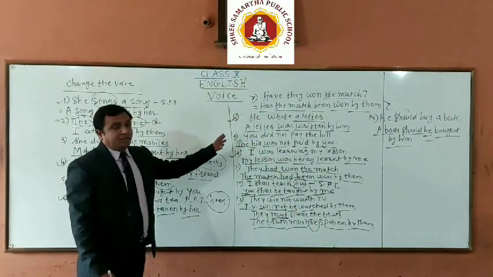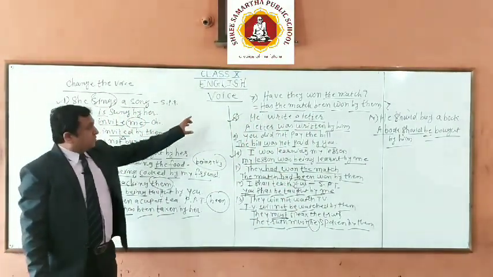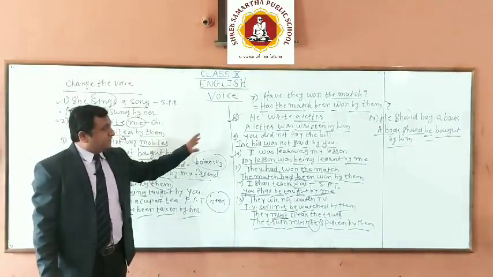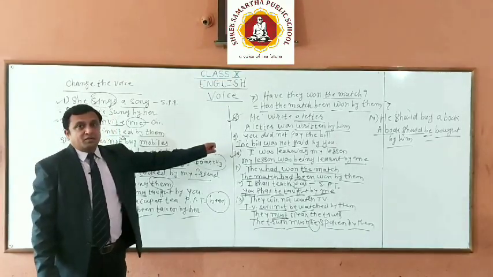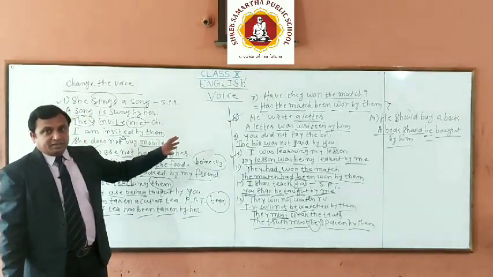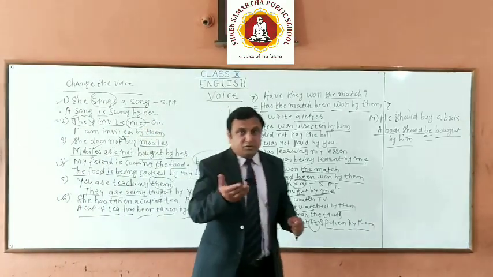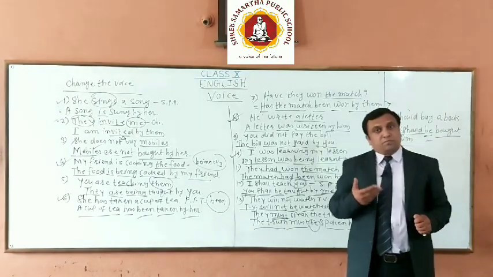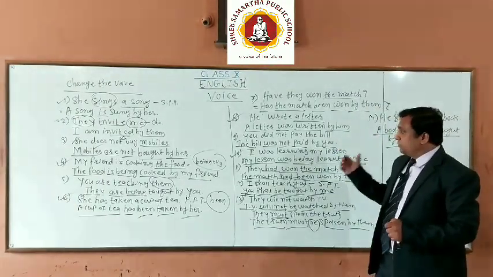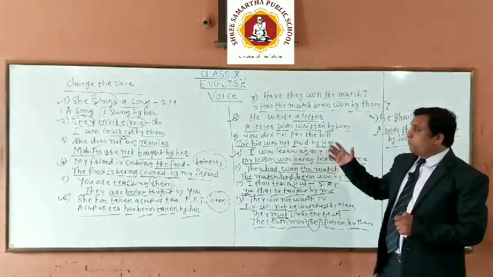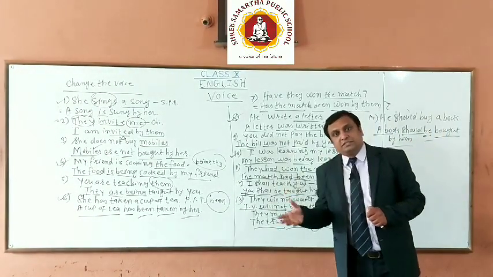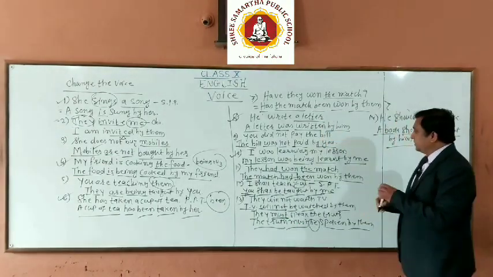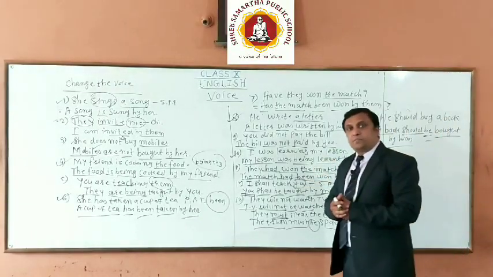Dear students, one thing you should note here: there are some tenses that we never observe here. Which are these tenses? Yes, present perfect continuous tense, past perfect continuous tense, future perfect continuous tense, future continuous tense. In these four tenses, we don't make passive construction. So I hope you got the idea.